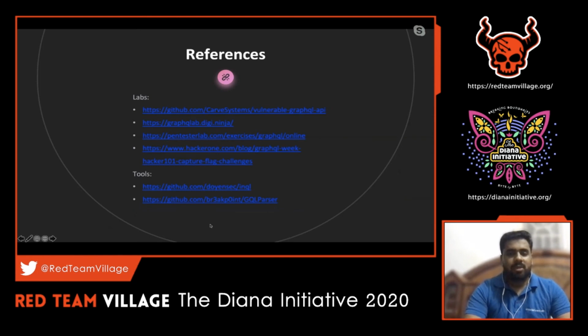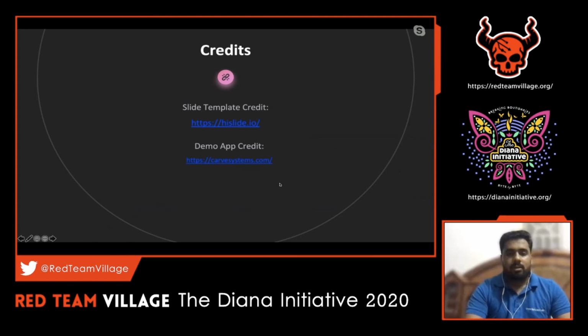These are some of the resources which I've explored. These are some of the vulnerable applications I've practiced with, and there are certain good tools like GQL parser and InQL. The slides use a template, so credit goes to these people: highslide.io, and the demo app I've used is from Kave Systems, the GQL Goat.